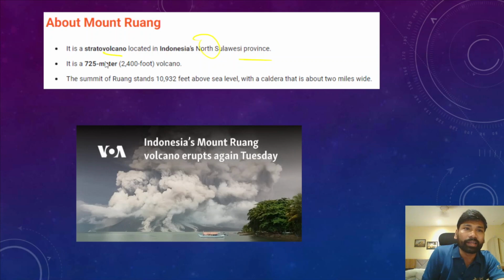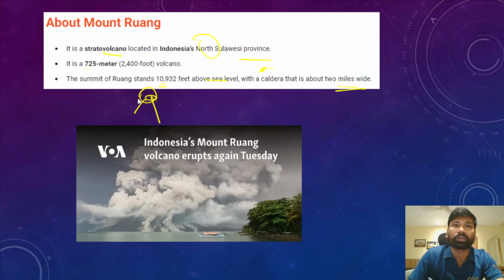And apart from that, it is a 725-meter volcano, and the summit of this particular volcano stands at 10,932 feet above sea level, right? With a caldera that is about 2 miles wide. So the caldera of this particular Mount Ruang is around 2 miles wide. These are some basic details about Mount Ruang.